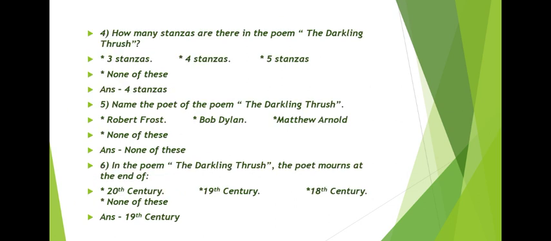Next question is, how many stanzas are there in the poem The Darkling Thrush? First option is 3 stanzas. Second option is 4 stanzas. Third option is 5 stanzas. And the last option is none of these. Correct answer is 4 stanzas.